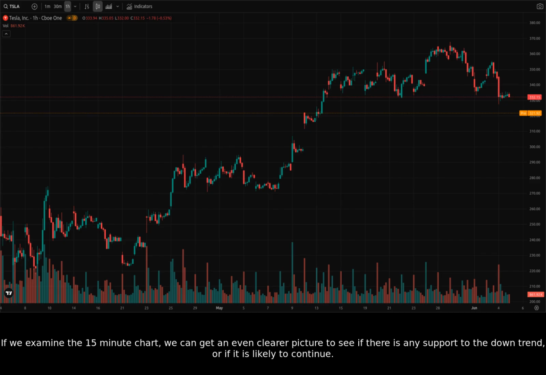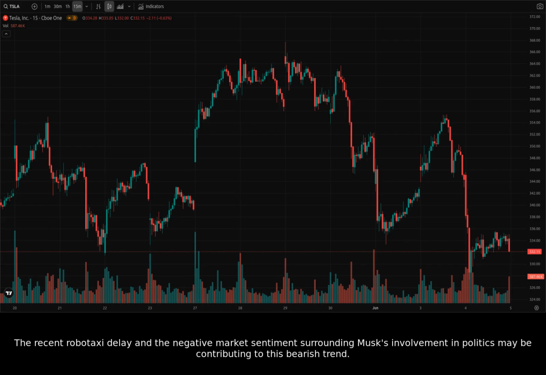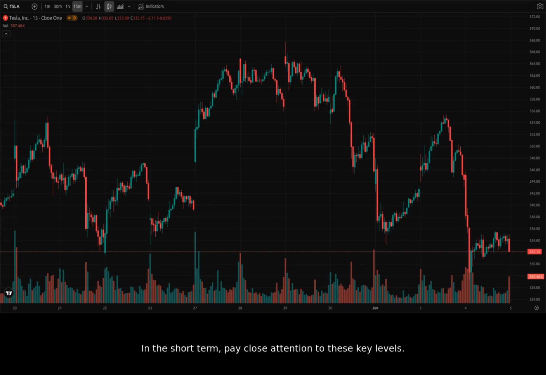If we examine the 15-minute chart, we can get an even clearer picture to see if there is any support to the downtrend, or if it is likely to continue. Looking at the 15-minute chart, it's clear that Tesla is currently in a downtrend. The stock has been making lower highs and lower lows, indicating bearish momentum. The recent Robotaxi delay and the negative market sentiment surrounding Musk's involvement in politics may be contributing to this bearish trend. In the short term, pay close attention to these key levels.